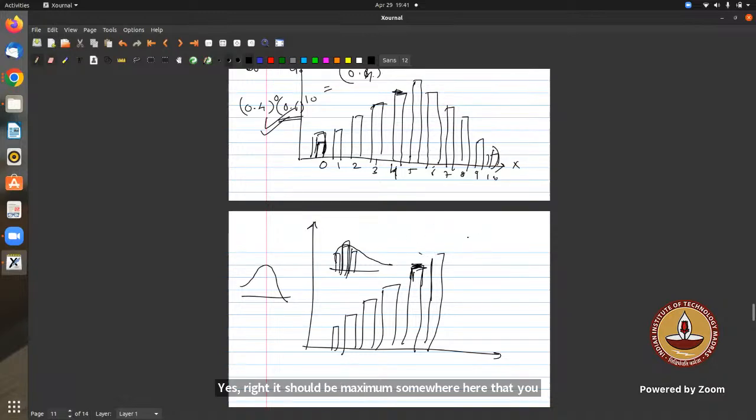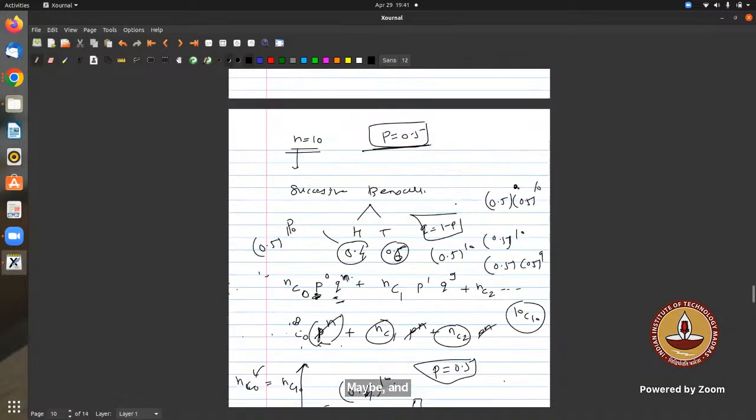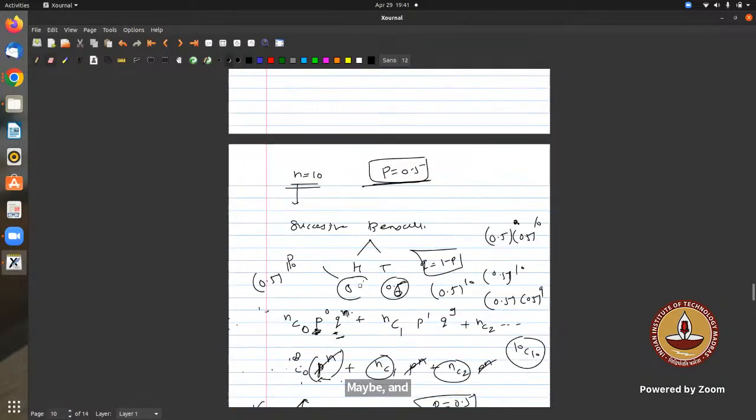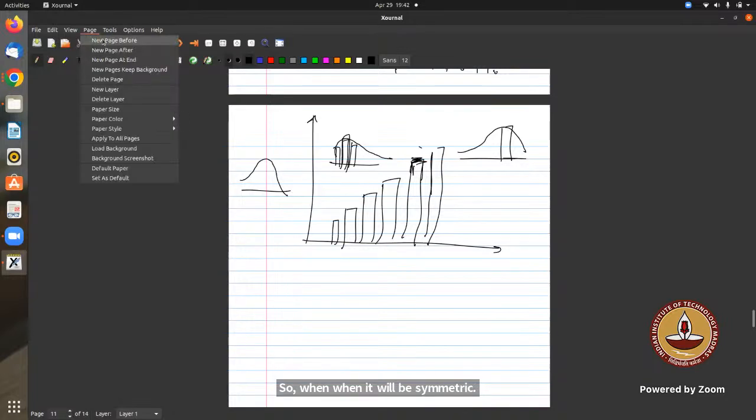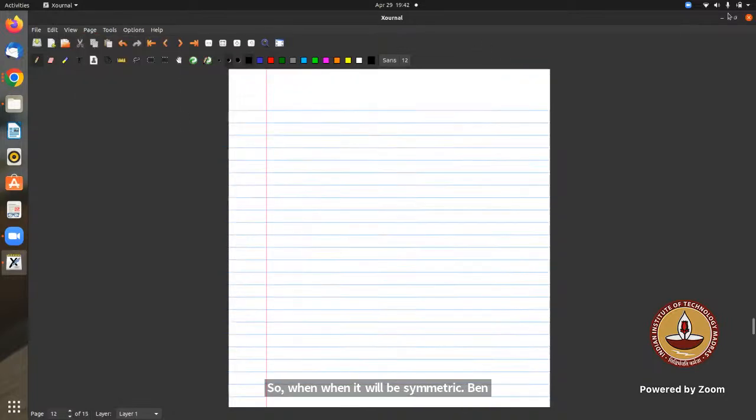And when the probability of success is greater than 0.5, it will become left skewed, right? So the maximum point will be at some other place. It will be symmetric when p is 0.5, otherwise it won't be symmetric.